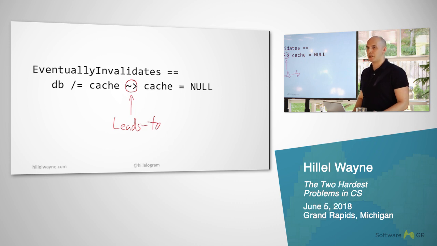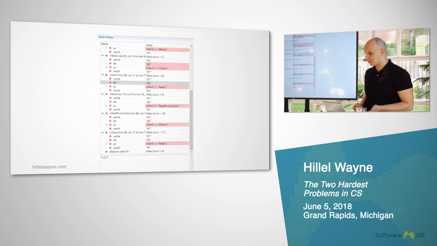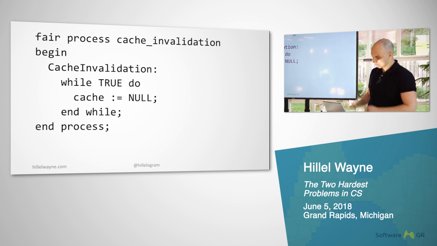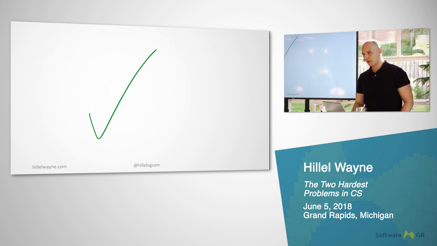It's pretty obviously been alternating correct, incorrect at this point, so this is obviously incorrect. The reason why is because we never actually defined a cache invalidation mechanism. We just left that out. So let's define one. We have this as another process that just forever keeps looping, that just sets the cache to null. And with this, we're correct again.